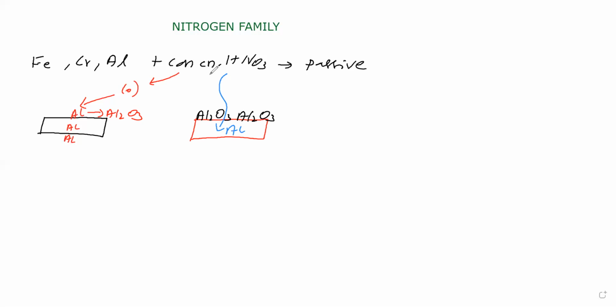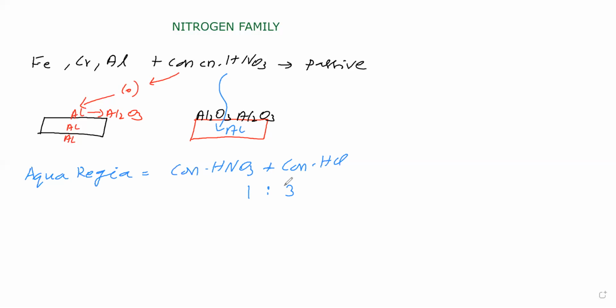So what is aqua regia? Aqua regia is concentrated HCl plus concentrated nitric acid. The ratio is 1:3: concentrated HCl 3 parts and concentrated nitric acid 1 part we have taken. Now noble metals dissolve in this aqua regia.